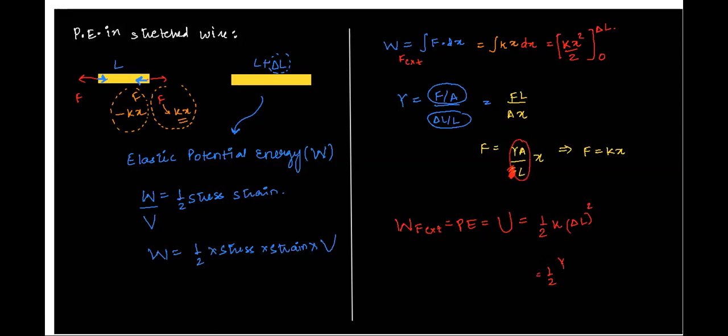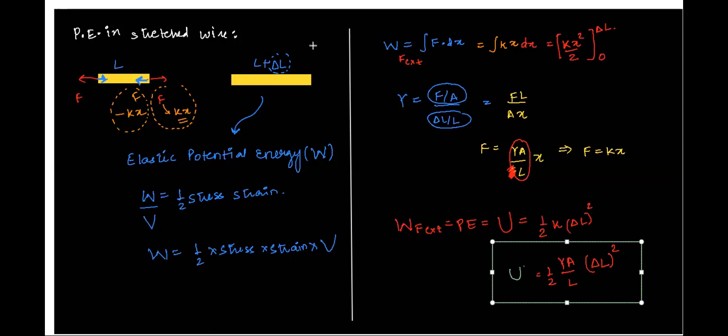So we have this as half YA by L into delta L square. Are we clear with this? Everyone? Anukriti, are we clear with this? Yes, sir. Okay. Atul, are we clear with this concept? Yes, sir. How did we calculate the work done which is stored as potential energy? Yes, sir.